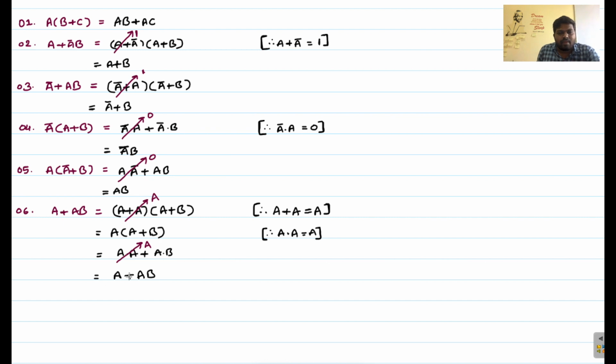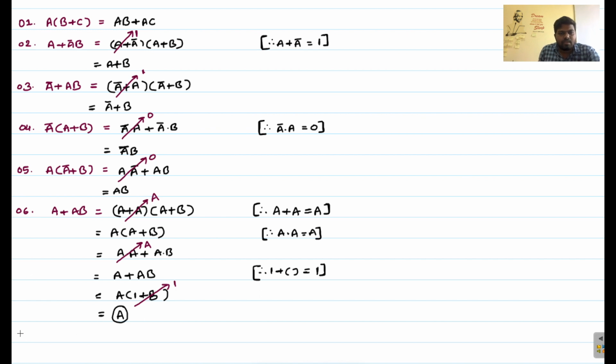And if we simplify further, what you will get? A common, and 1 plus B. You already know 1 plus something equals 1 only. Now what you will get? A only, right? This will become 1. So finally what you will get? A.